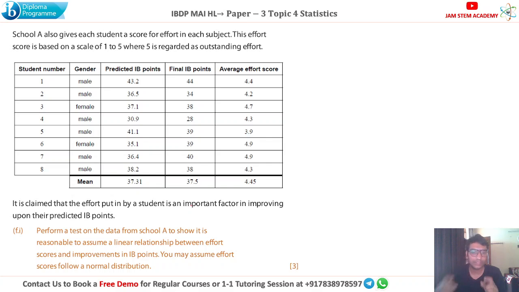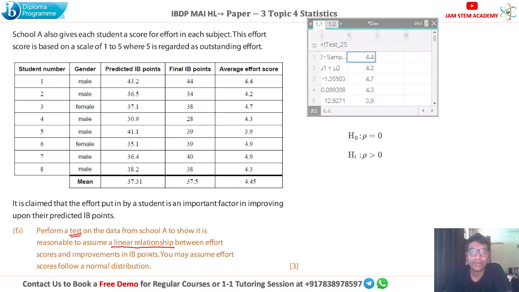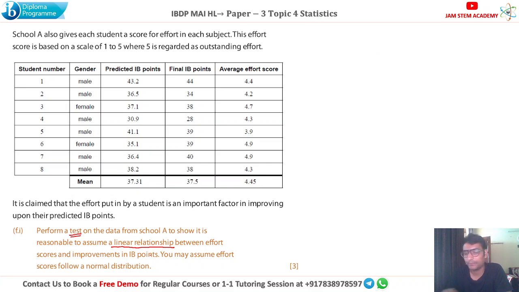Here it is clearly mentioned to use a linear relationship. It means we will use linear regression for this, right? And we will apply our linear regression t-test to get this. And we can find the p-value as we did earlier also, right? We will find the p-value and compare it with the 5% significance level again this time.